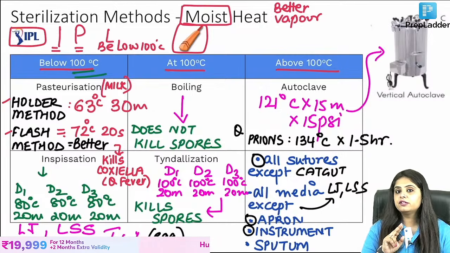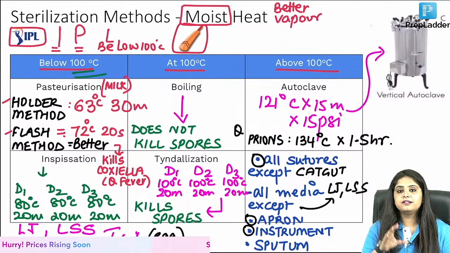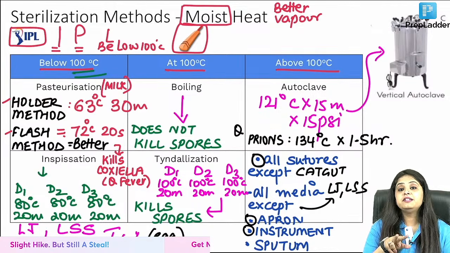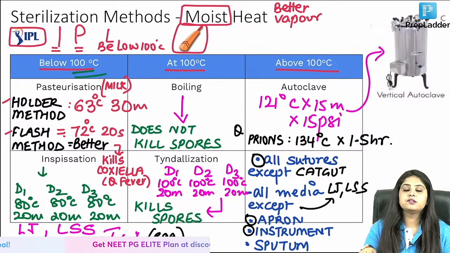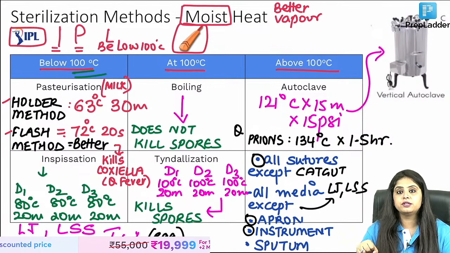Let's assume you want to put scissors. The rule is that you're not going to put the scissors in the autoclave like that. There is a separate pouch, and you will always keep the scissors in an open state so that every surface is exposed. Don't close the scissors and put them inside the autoclave. Open it, put it in a separate pouch, and then put it in the autoclave.